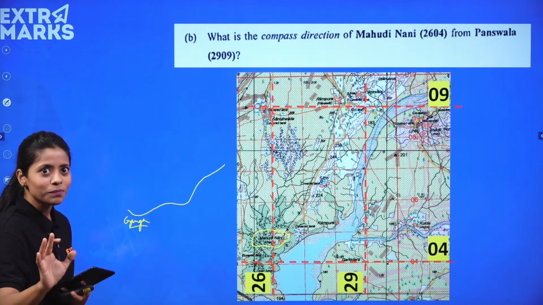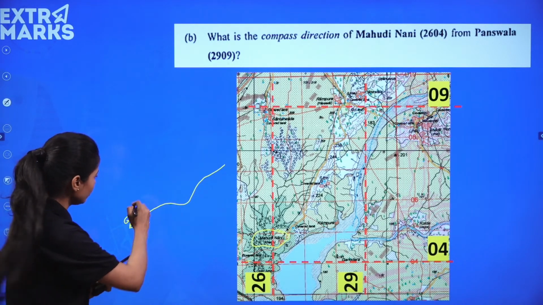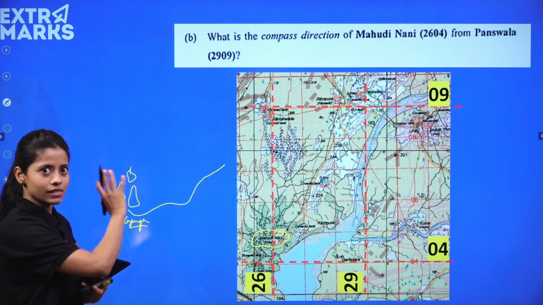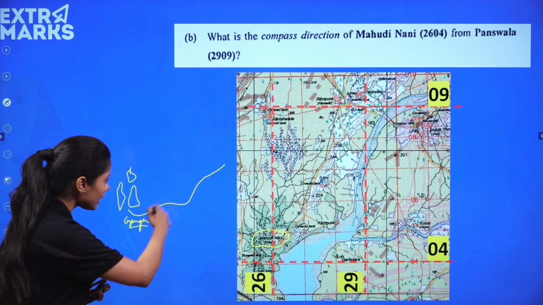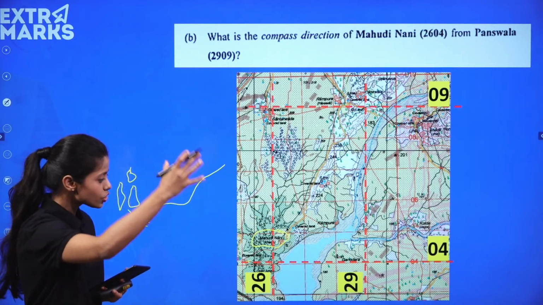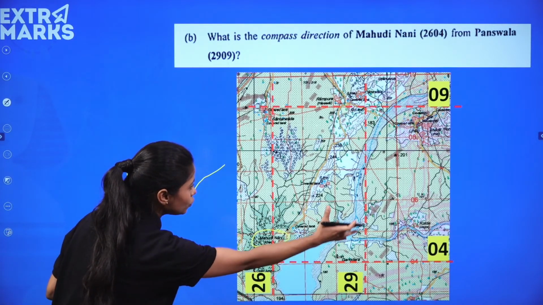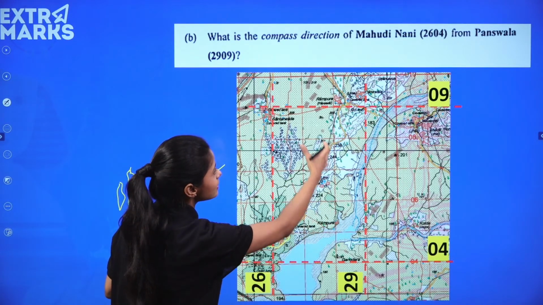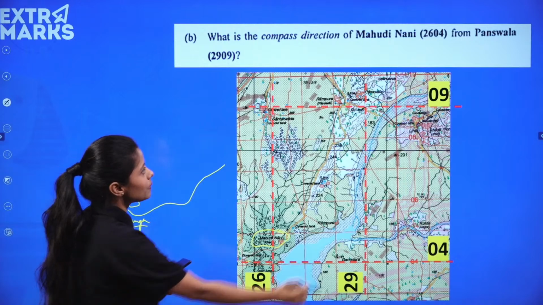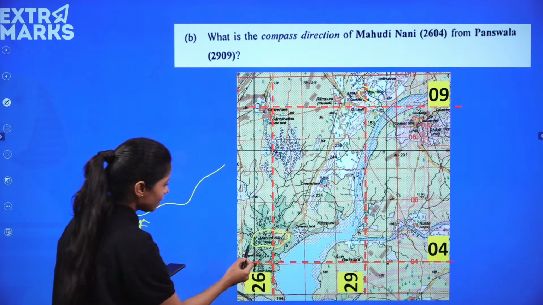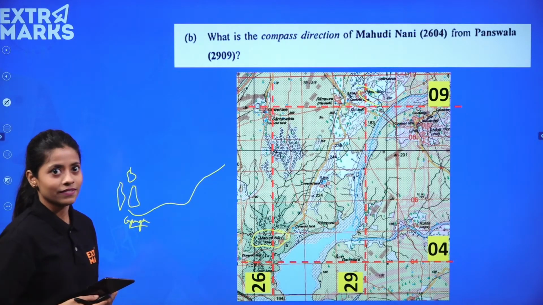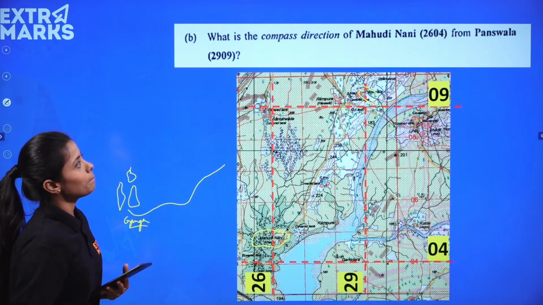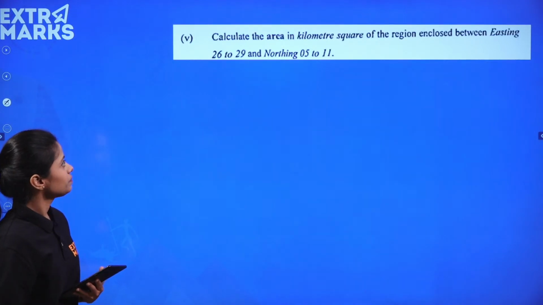But Ganga does not mean that it's a man-made thing, right? You have just drawn a temple or a mosque or a church here, and it will remain here. No, Ganga is flowing, right? So you have to identify, you have to look in the map when you are marking the river. Where is it actually going, right? Panswala is here and Mahodinani is here, right? So that is where you were supposed to analyze where the compass is moving.